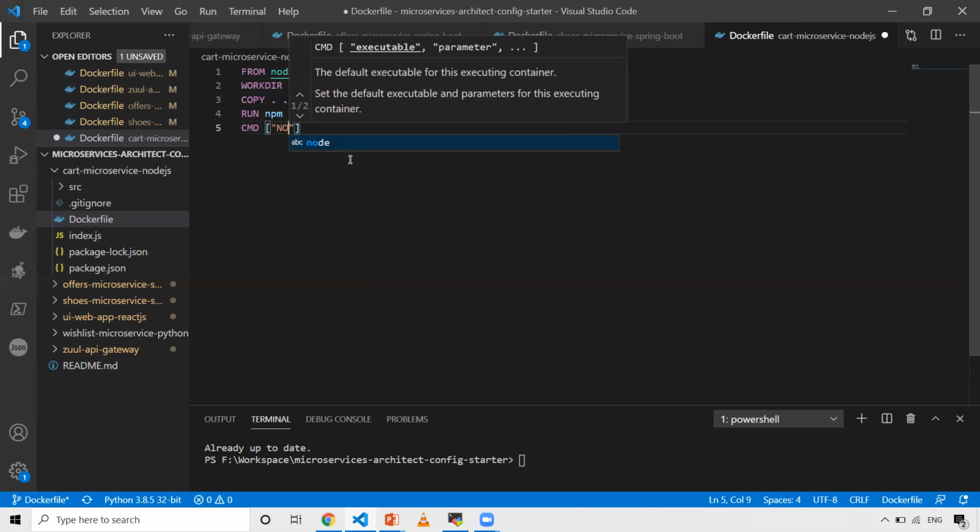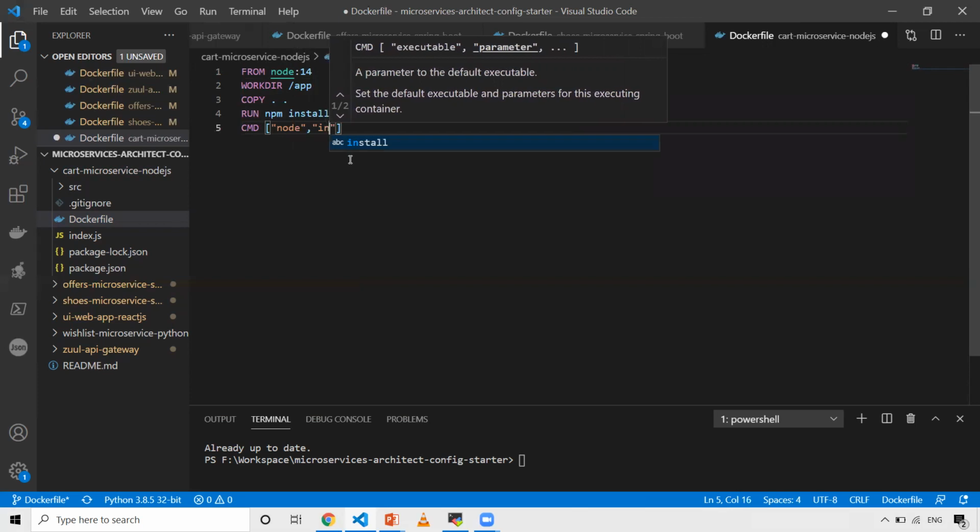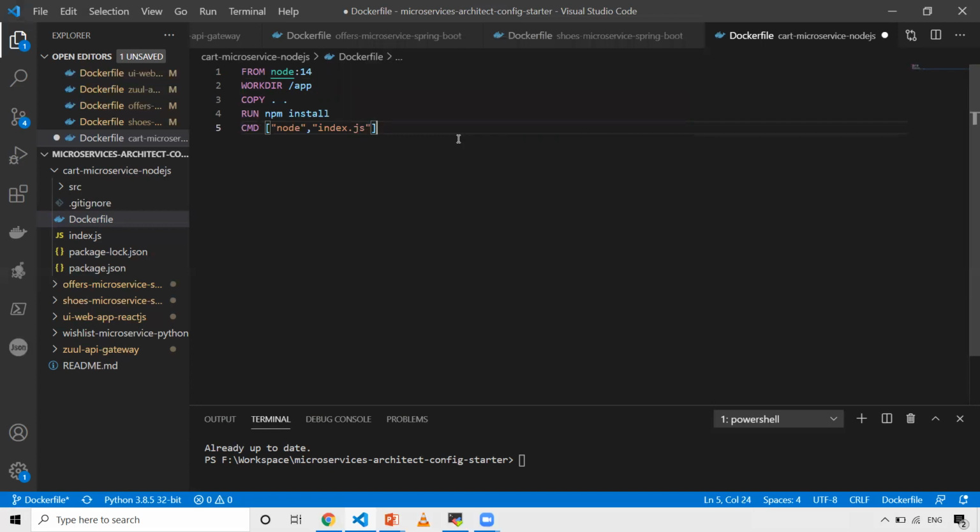I need to use node because this is a node application, node index.js. So when you refer to that particular GitHub URL, he has given all the build instruction information and on what ports it has to run. So all that information is already given.